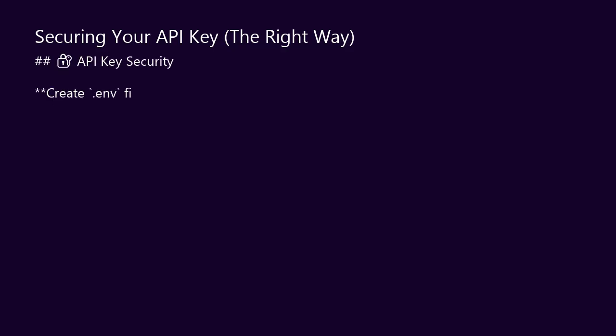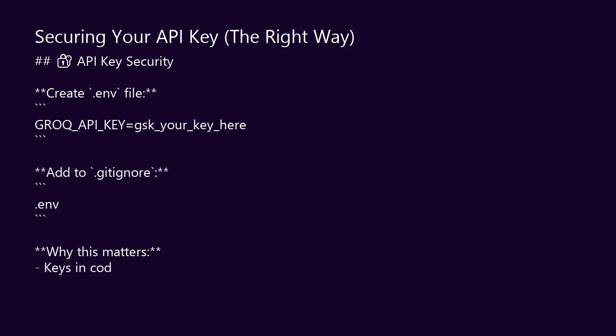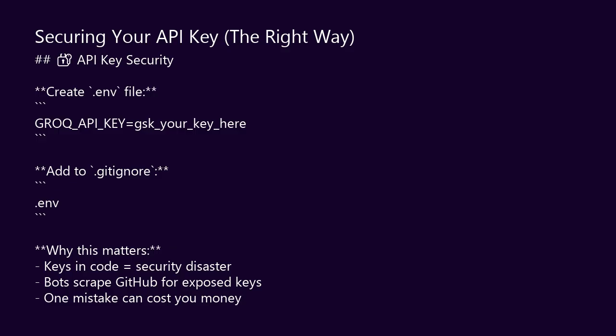Quick but important lesson here. I see beginners make this mistake all the time. They paste their API key directly in the code. Then they push to GitHub. Then someone steals their key and racks up charges on their account. Don't be that person. We are going to use environment variables.